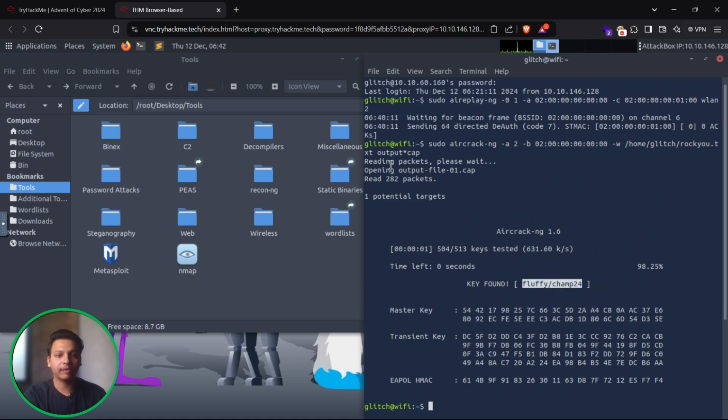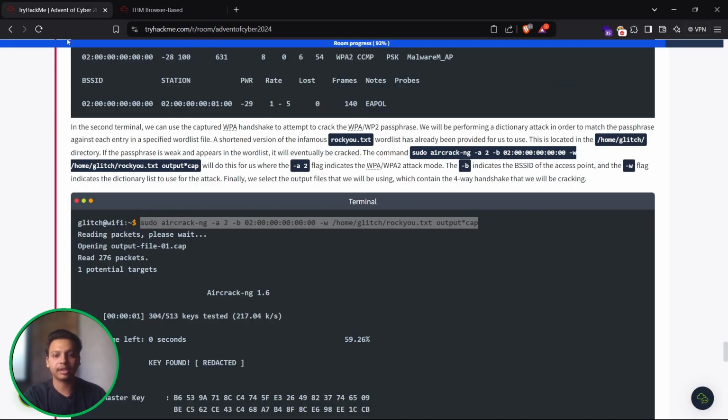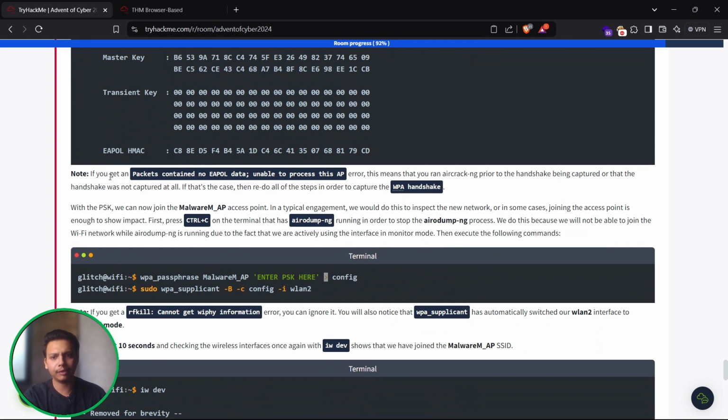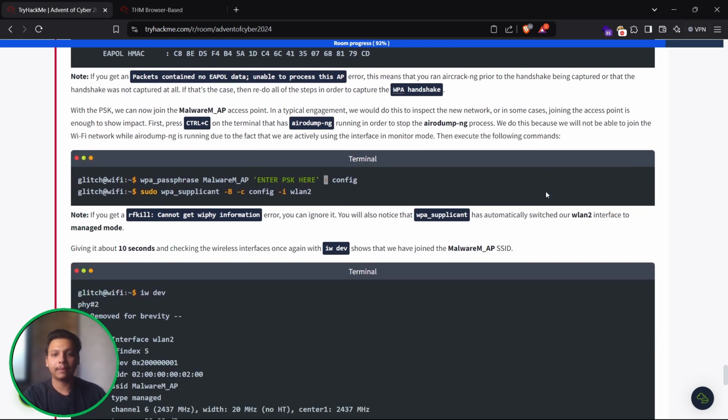Now over here also we have got a few of the details. Let me just check it out. Now if you get the error packet contains an EAPOL data unable to capture, this error means that you ran aireplay-ng prior to the handshake being captured, or that can happen. With the PSK, we can now join the malware MAP access point. In a typical engagement, we will do this to inspect the new network, or in some cases joining the access point is enough to show impact.